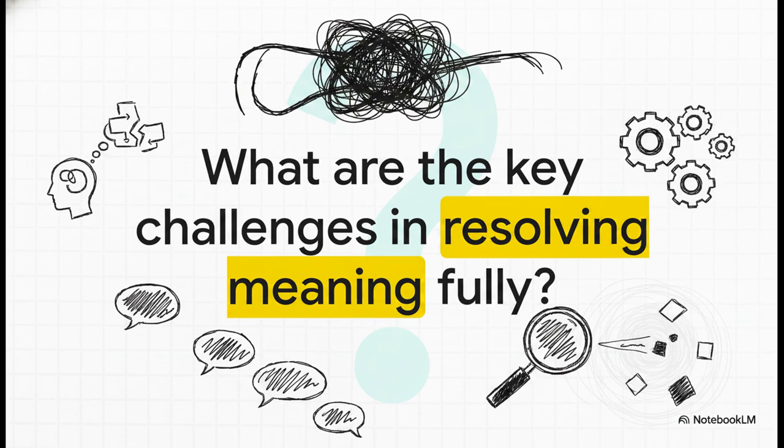But as we all know, human language is incredibly messy. Which brings us to a final thought I want to leave you with. What are the key challenges in resolving meaning? Because even with these brilliant semantic attachments and these highly logical frameworks, the sheer unpredictability of how we communicate makes it incredibly tough to resolve every single assertion perfectly. Flawless translation of human thought into strict machine logic remains one of the most fascinating ongoing hurdles in NLP. So what do you think it will take to finally bridge that gap?